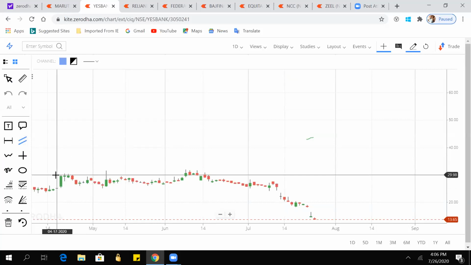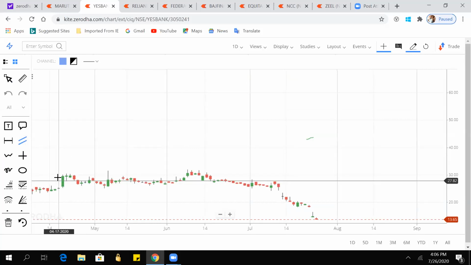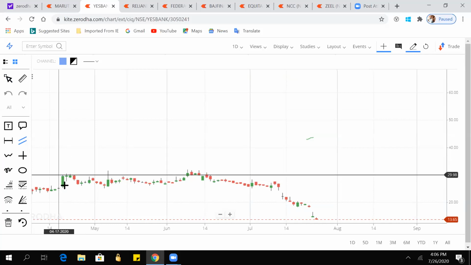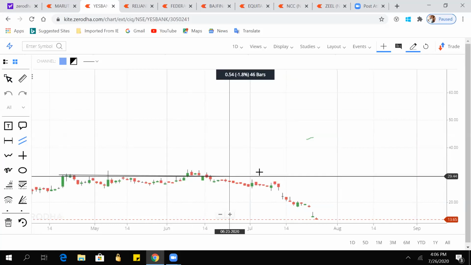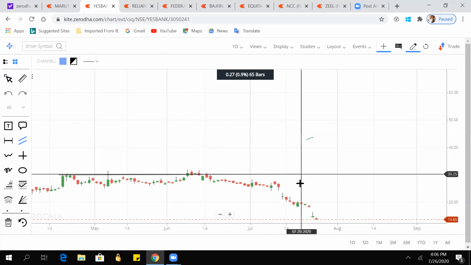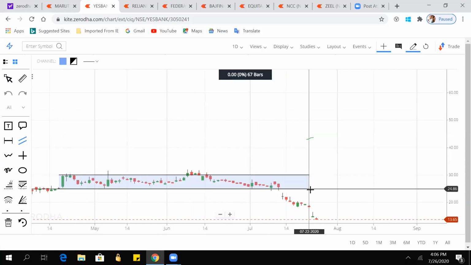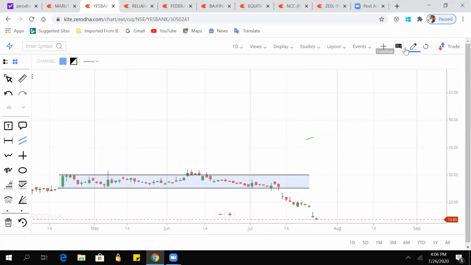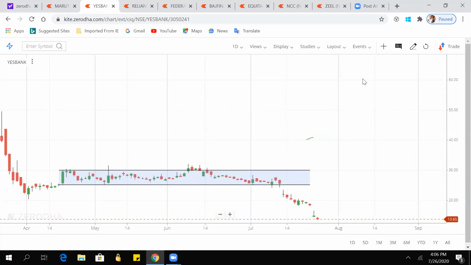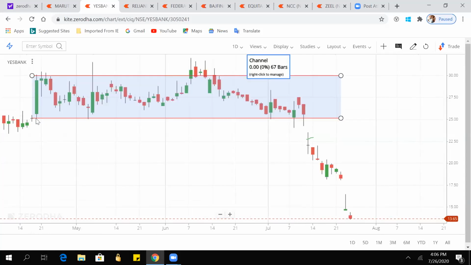For Yes Bank, from last Monday will it fall or go up? No, for Monday I am not saying right now. What I have done, I have also traded in Yes Bank a few days back, so that's why I can tell. For many days Yes Bank was moving between these levels only, 25 to 30, again 25, again 30, again 25. So I took an entry at 25 for Yes Bank.